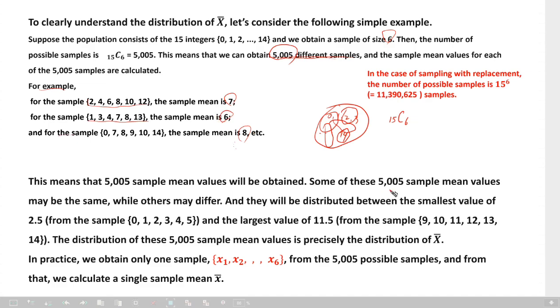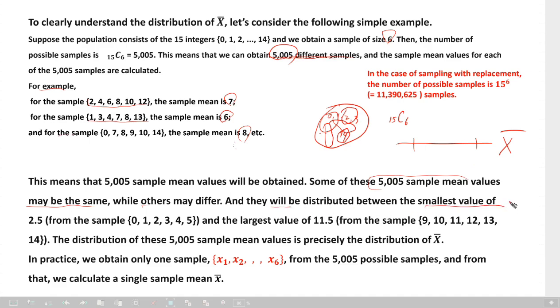Then, some of the sample means may be the same value, while others may differ, right? Okay, X bar. Which one is the smallest sample mean?